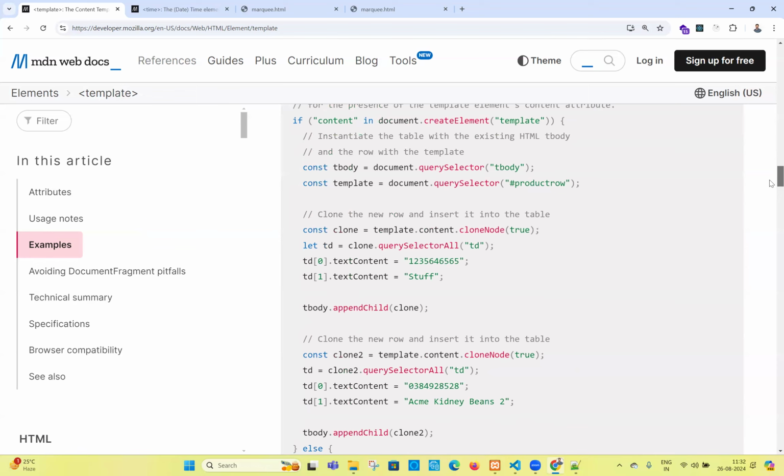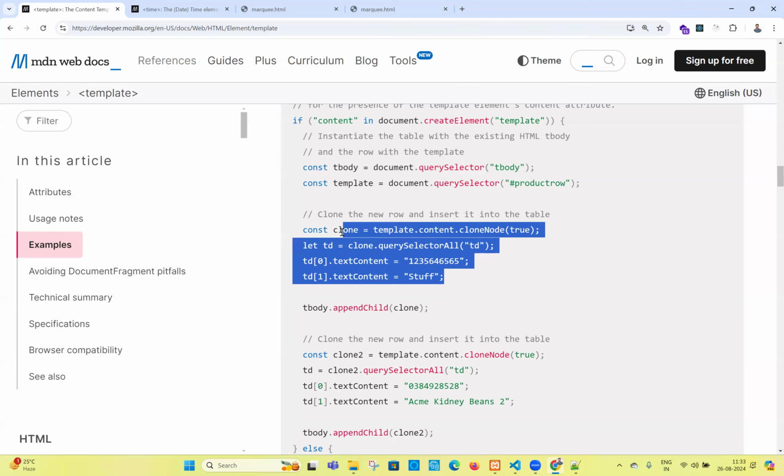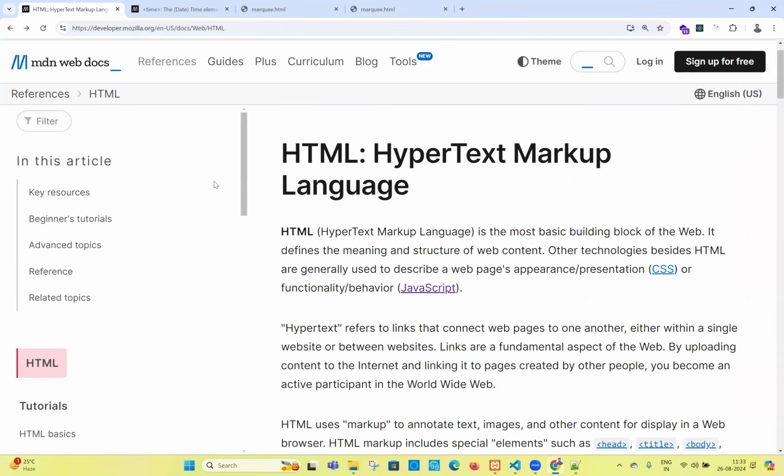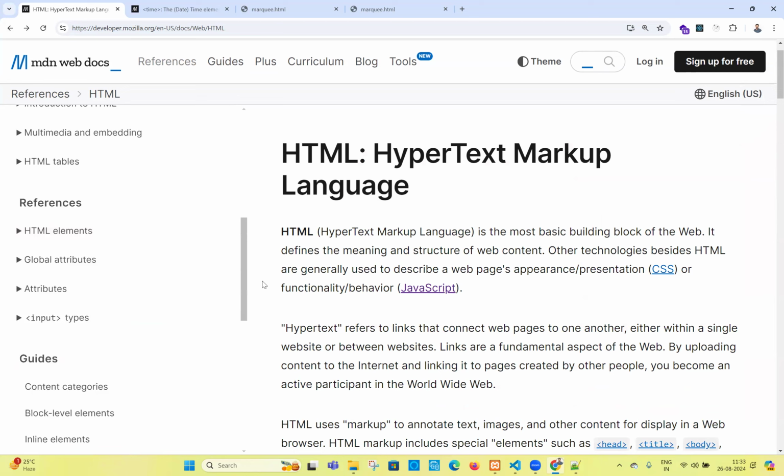I already told you, for some of the HTML tags, if you want to understand, we should know JavaScript. Without JavaScript knowledge, we cannot understand. Any JavaScript scenario, we just leave that element. Once JavaScript is completed, we will come back again. If you want, you can learn it, but you can note it: this element is related to JavaScript. Right now we cannot learn this. Once JavaScript is completed, then only we have to learn. Template is a tag which is related to JavaScript stuff. Definitely it is not going to be done with HTML, guys. Even if you go there, you may not understand it.